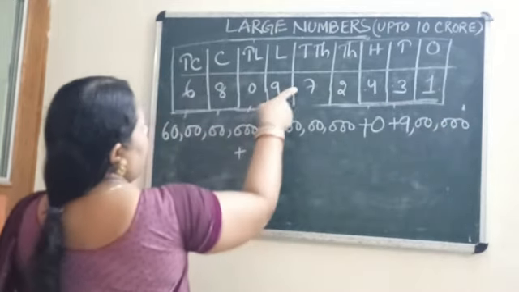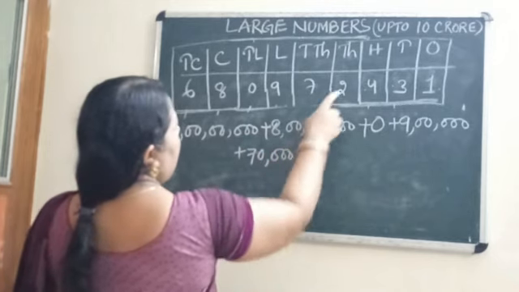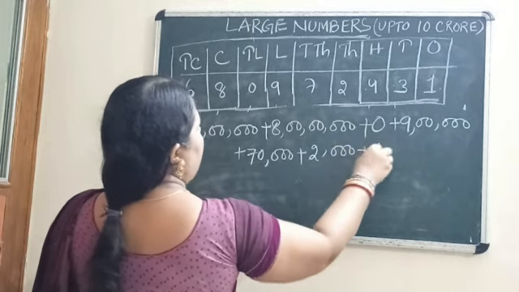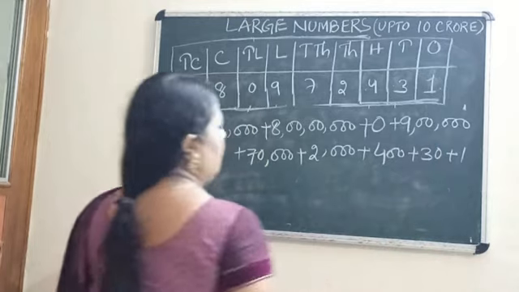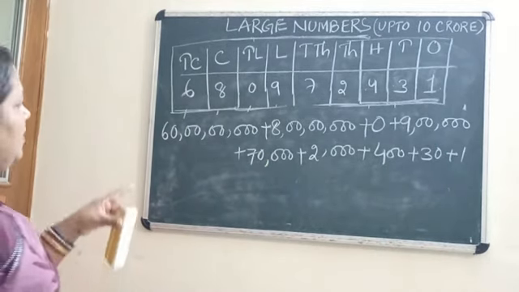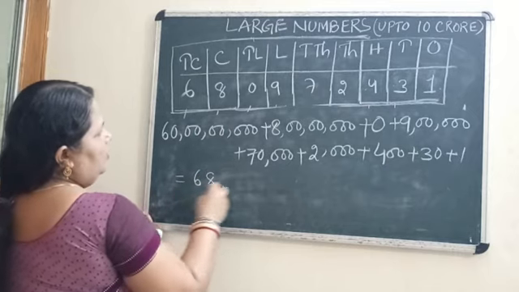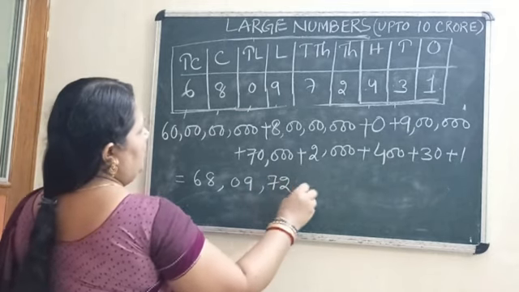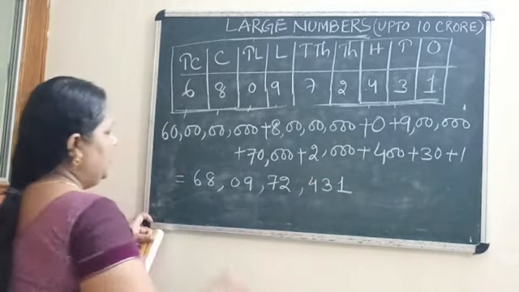Then 70,000 plus 2,000 plus 400 plus 30 plus 1. Okay. So the number we will get is 68 crore 9 lakh 72,431. This is what I have written in figures.